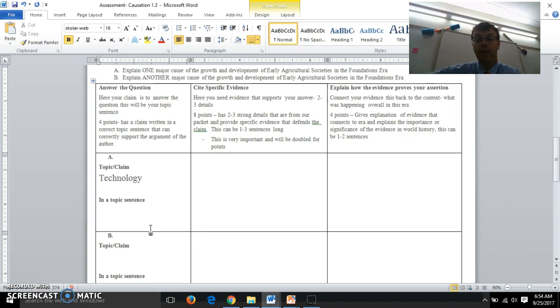If I write that one down, I'm probably going to get about a 3 out of 4, because I'm basically taking my topic and connecting it to the prompt, which is up here for A. So why don't you take about 1 minute and you can make your decision. Do you want to just write a 3.01, a quick one for your topic sentence? That'll work. Or you can try to get those 4 points and make it a little better to get you closer to that 3.75, 4.25 range.